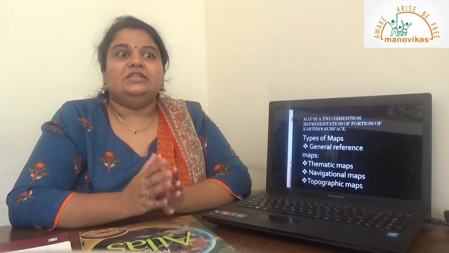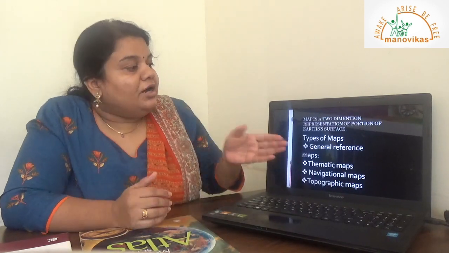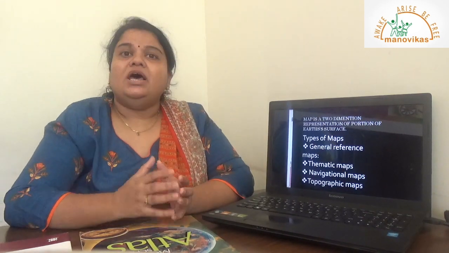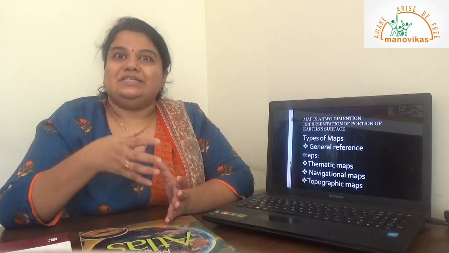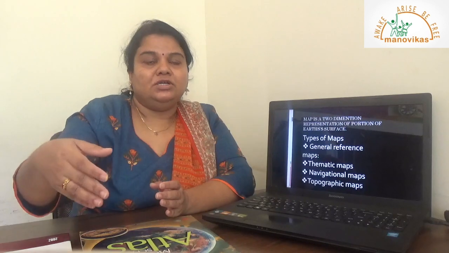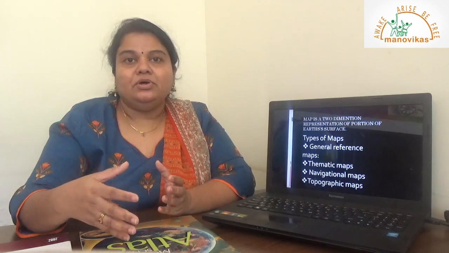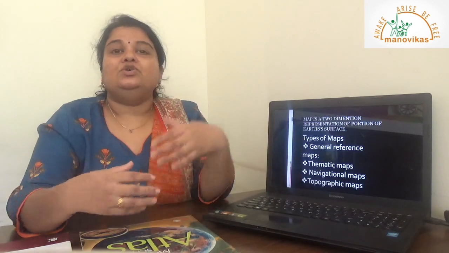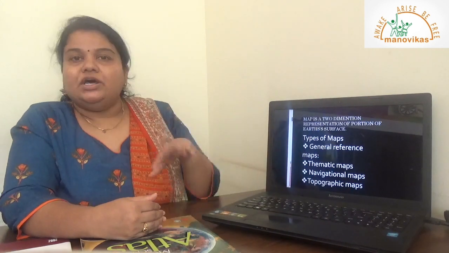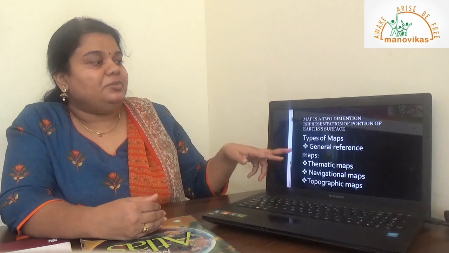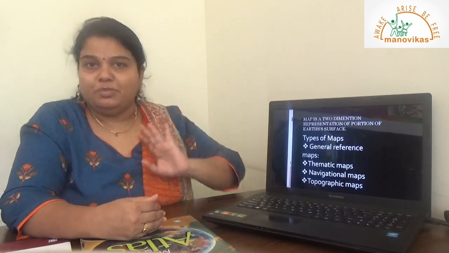Apart from this, there are a few things which are put under the general reference maps, and those can be sketch maps showing the roads, and a tourist map which will help a tourist to move from one tourist destination to another. So these are two other subsets of maps which are part of general reference maps.